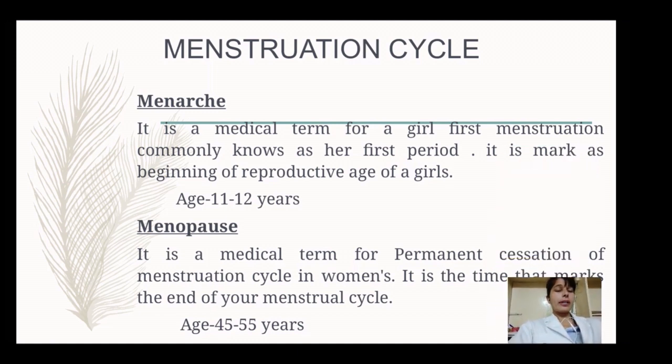When a woman's periods stop, the medical term for that is menopause. The average age for menopause is 45 to 55 years. So the beginning of the menstruation cycle is menarche, and the cessation of the menstruation cycle is menopause.